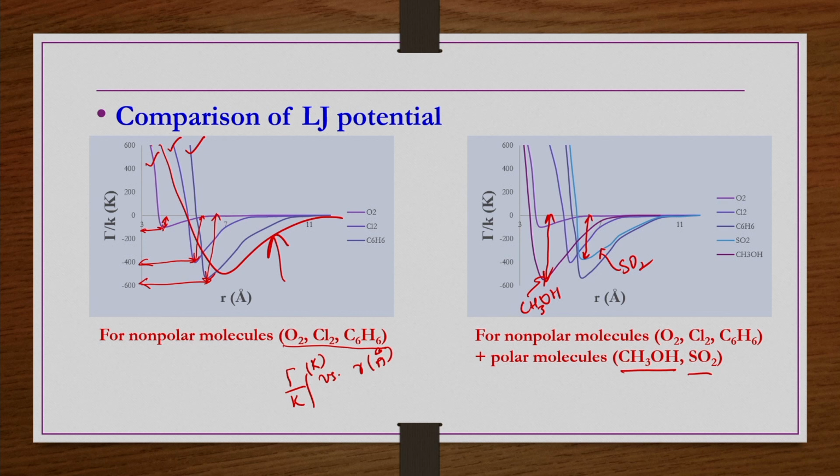So, can we have a generalized graph of similar nature, like this, but with some adjustable parameters? Those adjustable parameters can be constants for any fluid, but one can obtain those constants A and B with certain modifications. That is the purpose of the principle of corresponding states. That is what we are going to do now.